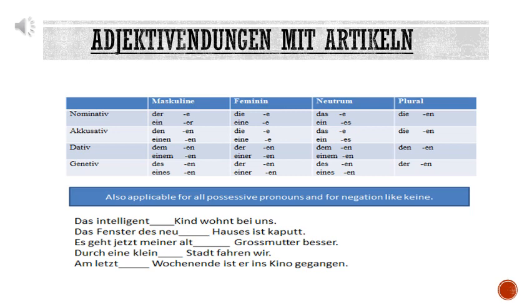So we will refer to the first table. So meiner is equivalent to einer. All possessive pronouns are equivalent to indefinite articles. If it is meiner, you will consider it as einer. If it is meinen, you will consider it as einen. So it becomes easier for you to understand the answer.